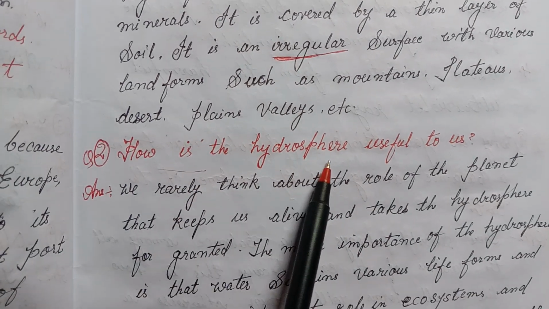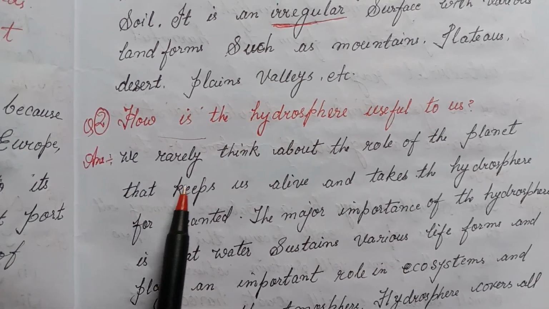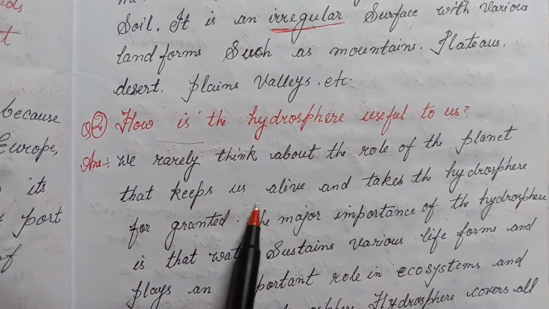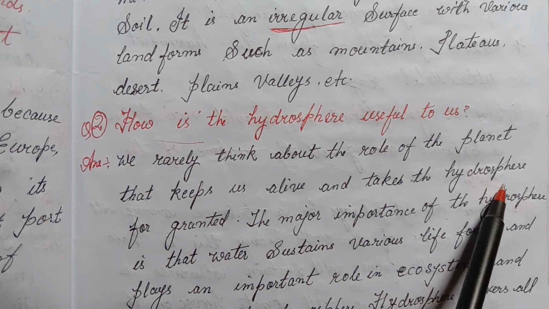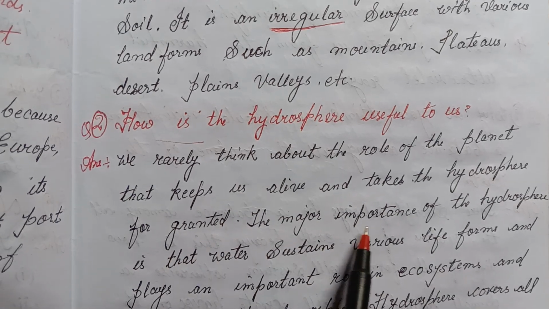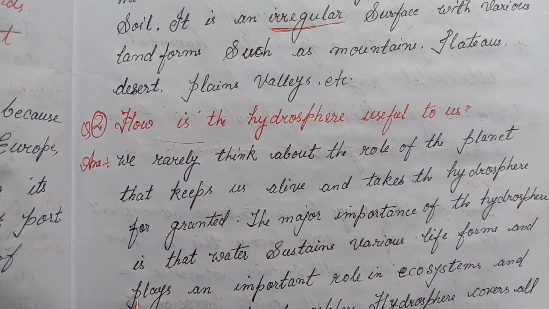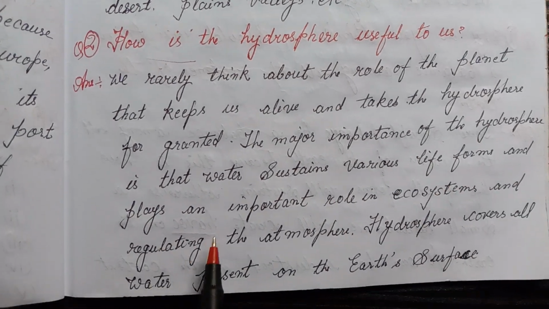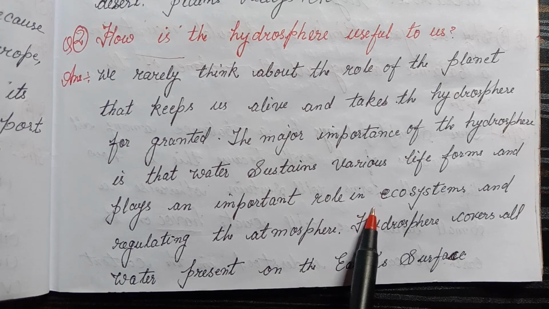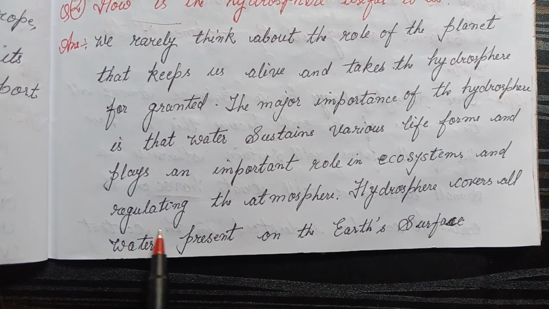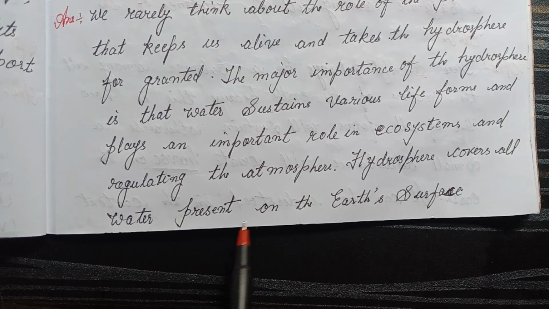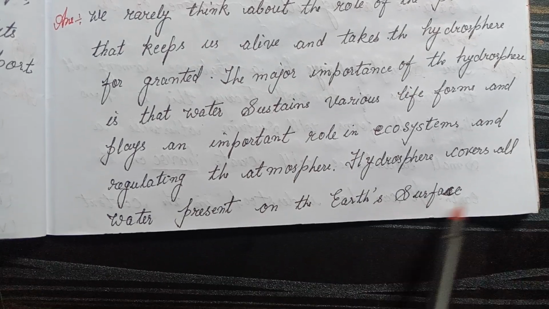Second, how is the hydrosphere useful to us? Answer: we rarely think about the role of the planet that keeps us alive and take the hydrosphere for granted. The major importance of the hydrosphere is that water sustains various life forms and plays an important role in the ecosystem and regulating the atmosphere. The hydrosphere covers all water present on the earth's surface.